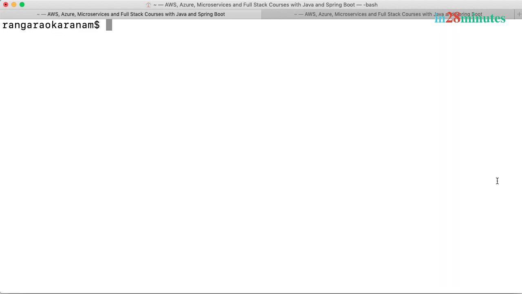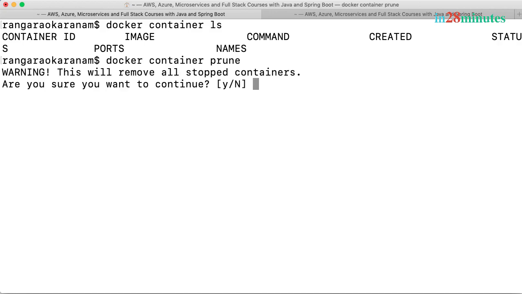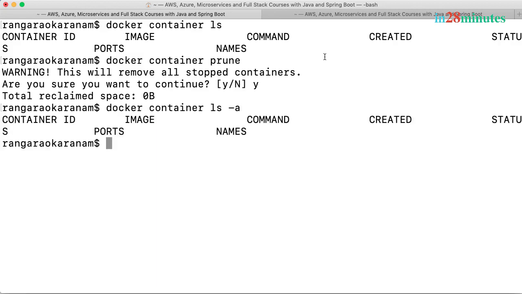Now, before we get to the next command, let's actually run docker container prune. Before docker container prune, make sure that you don't have any containers running. So I've stopped all the running containers and I'm doing a docker container prune to remove all the stopped containers. I'll do yes. So we have no containers running right now. So if I do a docker container ls -a, there are no containers down here at all.